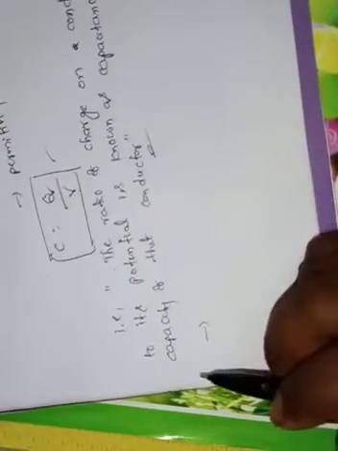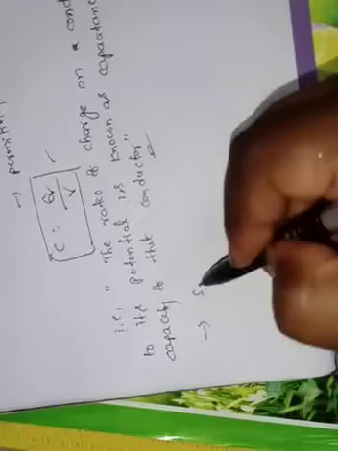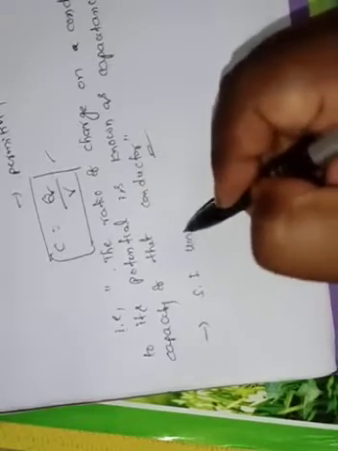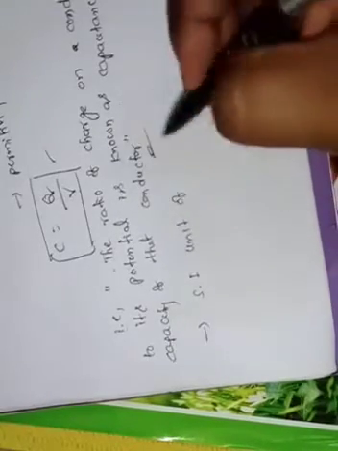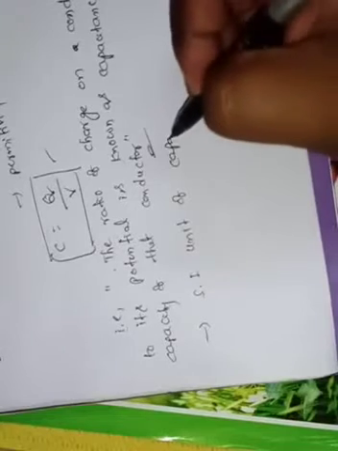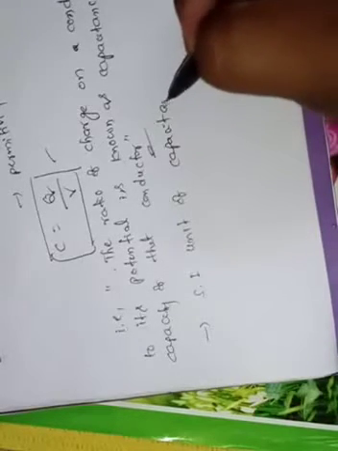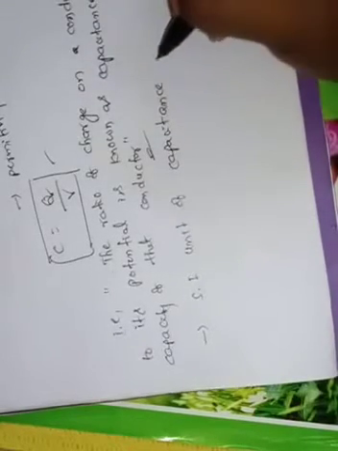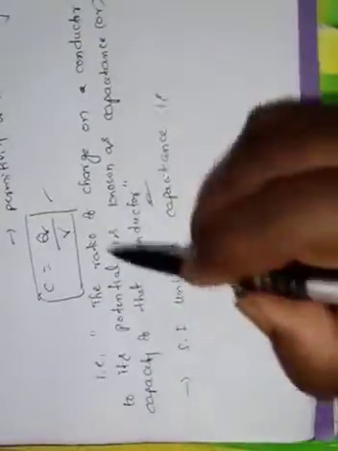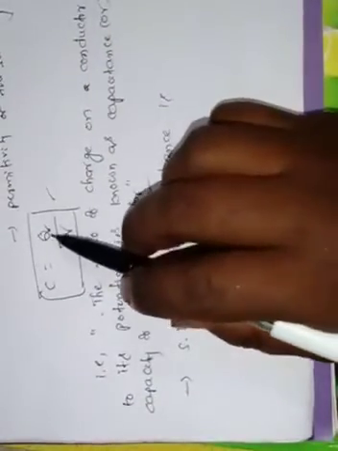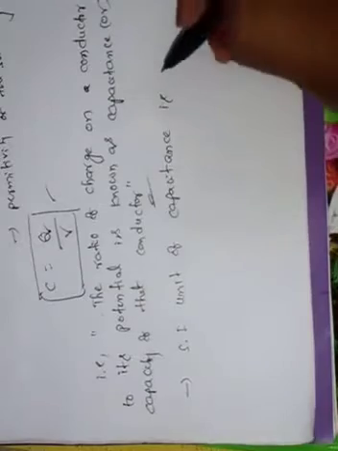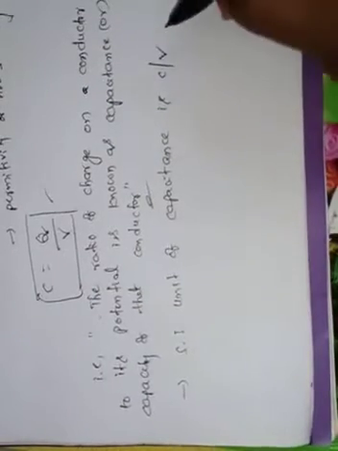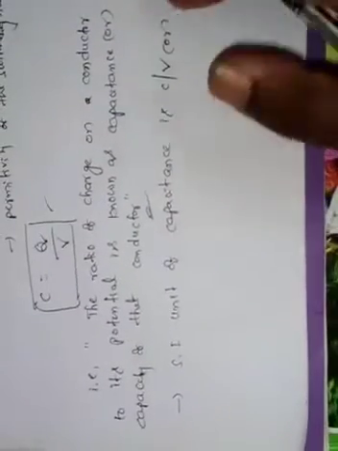What is the SI unit of capacitance? From this equation, the SI unit of capacitance is coulomb per volt, or we can call it a farad.